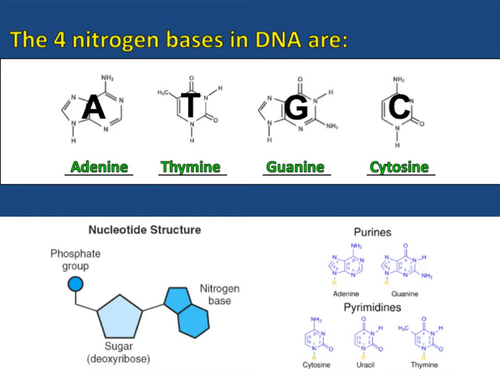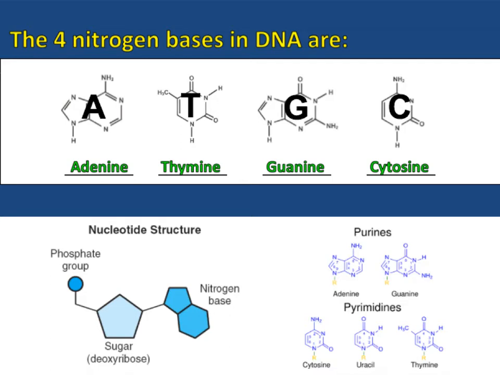Alright, so let's talk about those 4 nitrogen bases that are found in DNA. So these 4 letters are very important. It tells you who you are, what you look like, why you look the way you look, and it's coded using only 4 letters, okay? Everyone in this class looks different. Why do they look different? Because everyone's DNA is different.